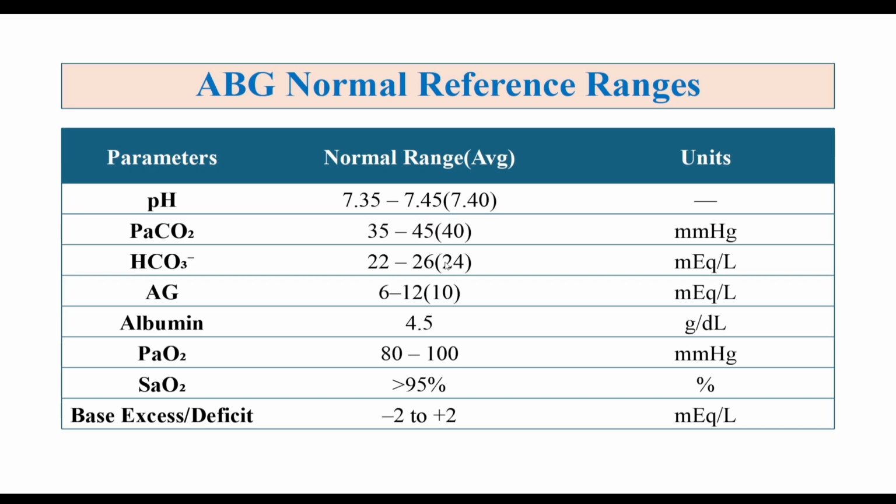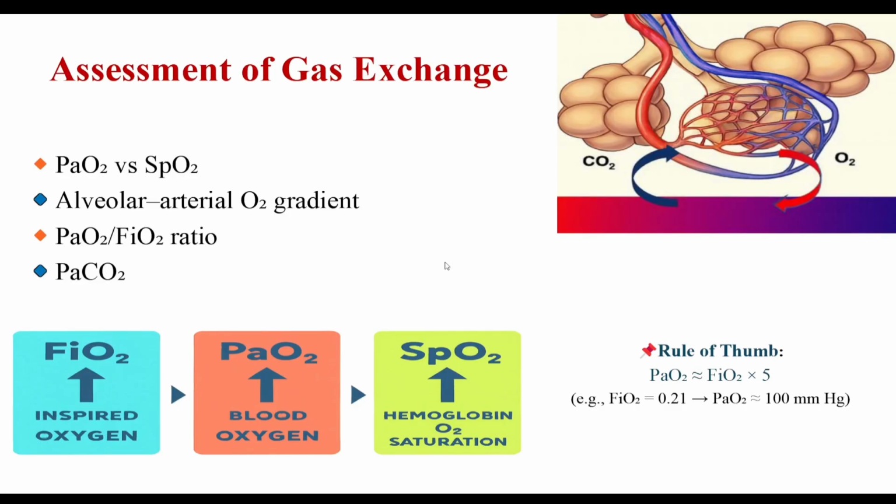Gas exchange is the cornerstone of oxygenation and critical to ABG interpretation. We evaluate it using PO2 versus SpO2 level. Pulse oximetry gives an estimate of saturation. Alveolar arterial gradient, the difference between alveolar and arterial oxygen, helps distinguish simple hypoventilation from lung disease.